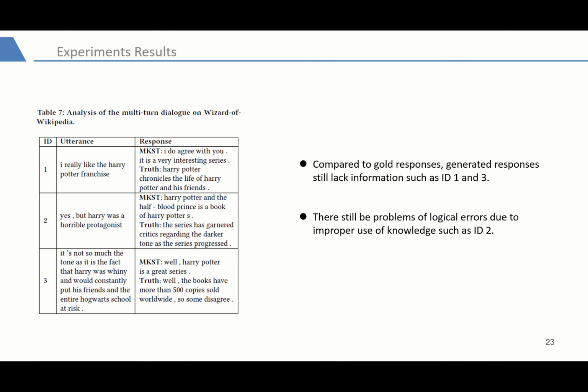Although MKST attempts to combine relevant knowledge, there are still logical errors due to improper use of knowledge, such as ID 2. Compared to Personal Chat, Wizard of Wikipedia has much more relevant background knowledge. We think that among a large amount of related knowledge, inappropriate knowledge will lead to the generation of illogical responses. So how to choose appropriate knowledge requires further exploration.